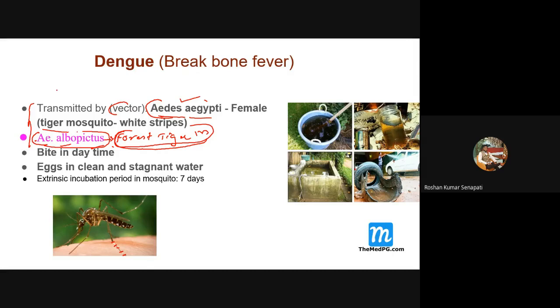They bite, and both have white stripes. White stripes are the identifying feature of both of them, but the very important difference is that the female Aedes aegypti will suck blood from multiple humans, multiple hosts. So it will suck the blood from one human, then another individual, to complete its meal. To complete its blood meal, it sucks blood from multiple people.